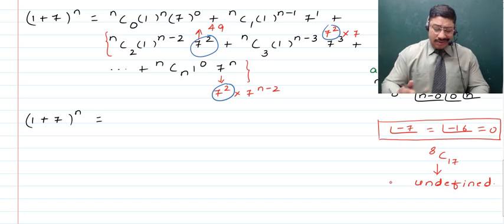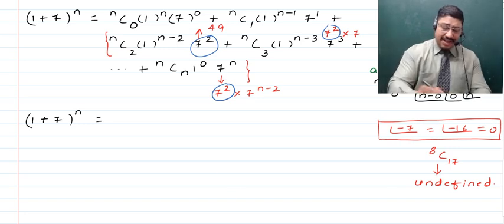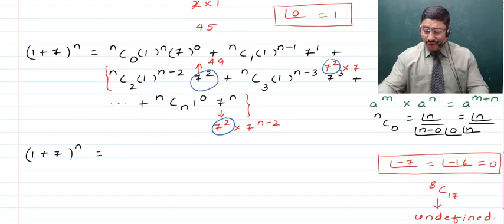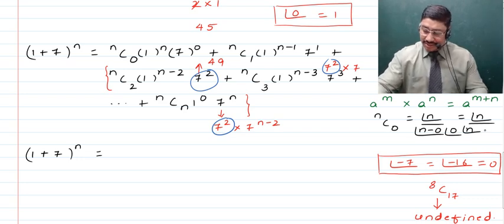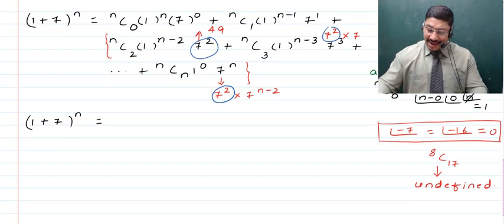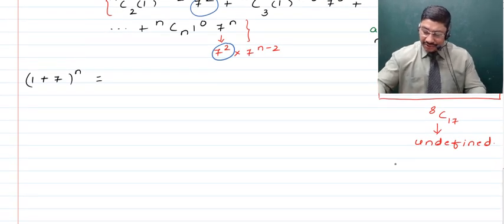So here children, now next we move towards (1 + 7) raised to the power n and further try and write the value of this. We just now got the value of this, that is factorial n upon factorial n, and that children is going to give us just 1, as both of these are going to get cancelled. Now next children, if we talk about the value of the next binomial coefficient, that is say nC1, now let's see what it comes to.